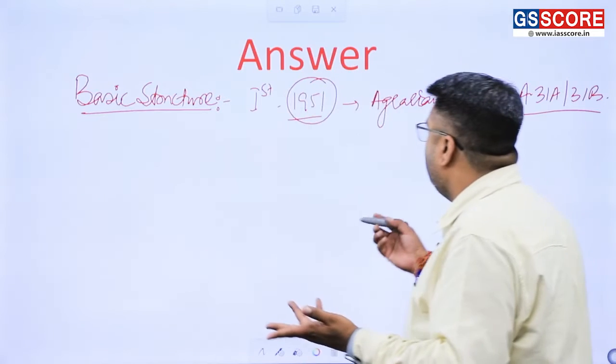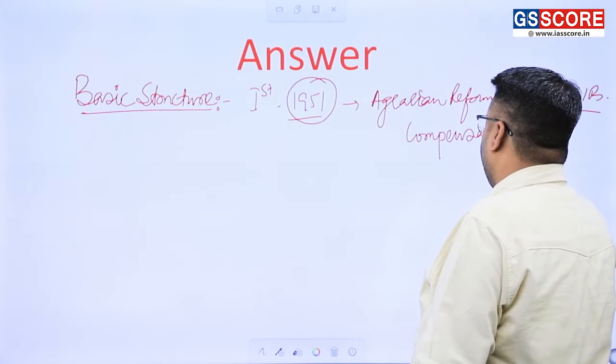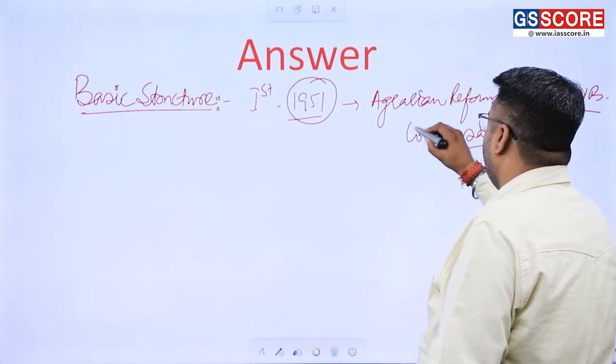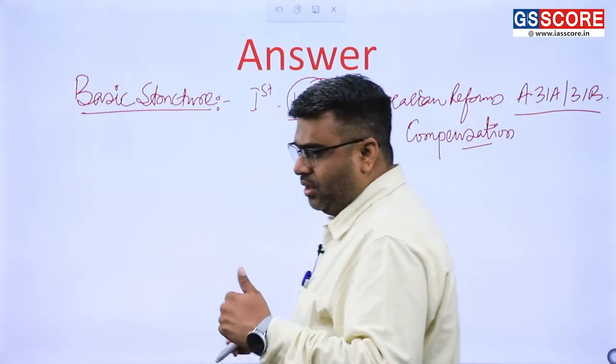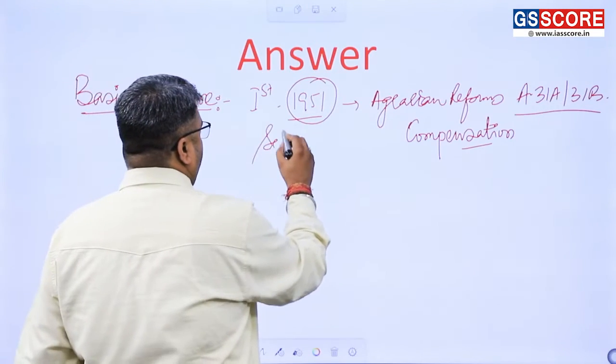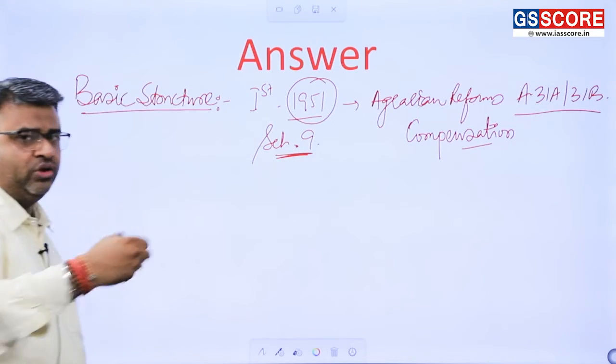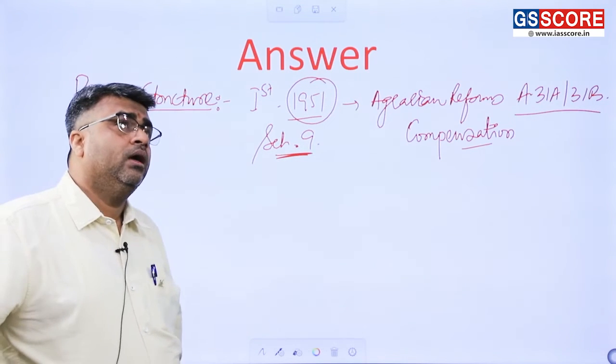The only dispute was about the compensation scheme: when the land is being acquired, compensation should be adequate. This was going on, and the government even inserted Schedule 9 to keep some laws outside the review of judicial review.